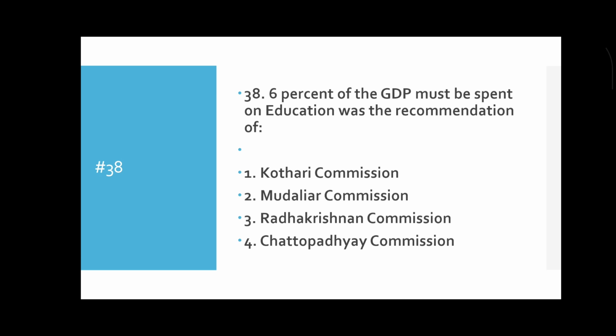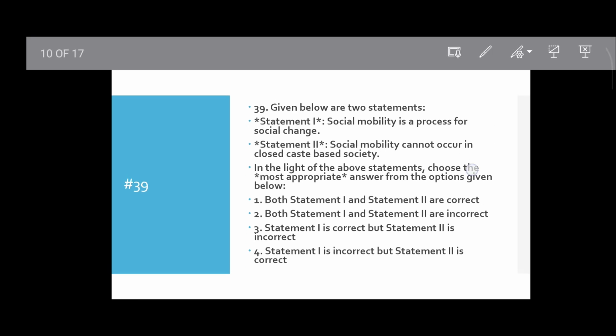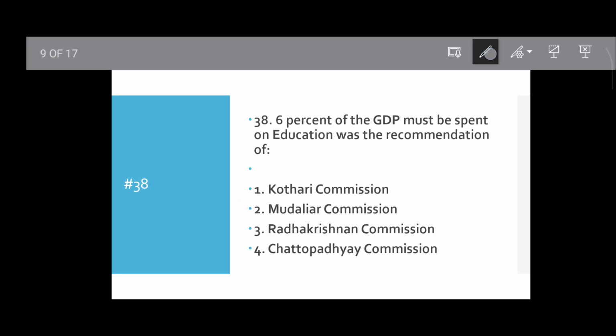Question number 30. 6% of GDP must be spent on education was the recommendation of Kothari Commission, Mudaliar Commission, Radhakrishnan Commission, or Chattopadhyay Commission? That is Kothari Commission, 1964.